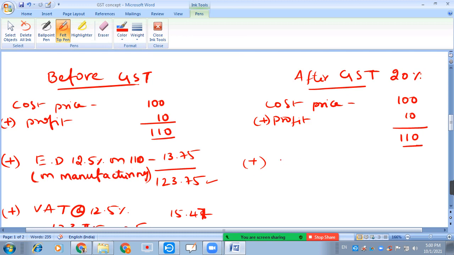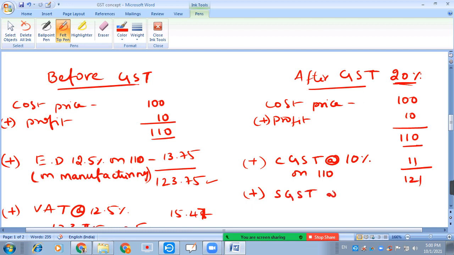Now out of this 20%, we have to consider two portions. One is CGST, that is at the rate of 10% on 110. The value is 11. And again add SGST at the rate of 10% on again 110, not on 121.